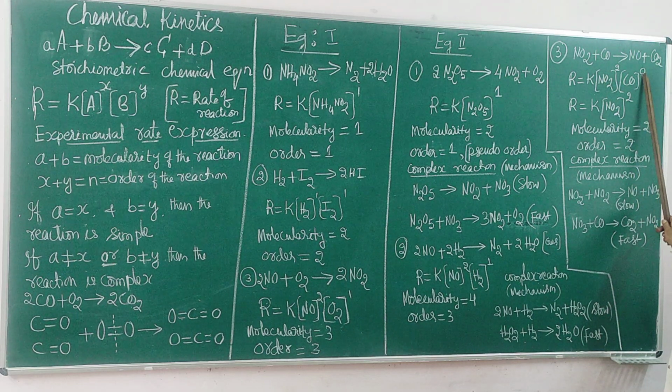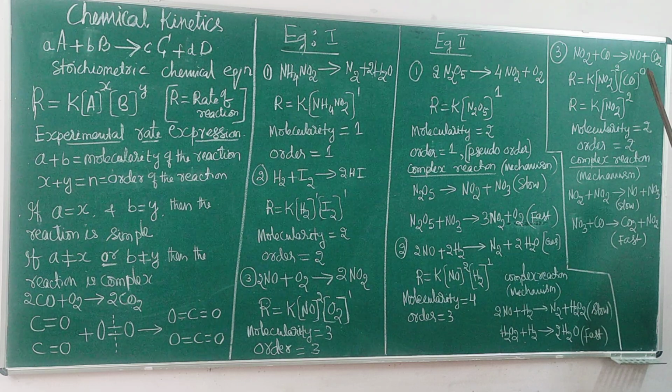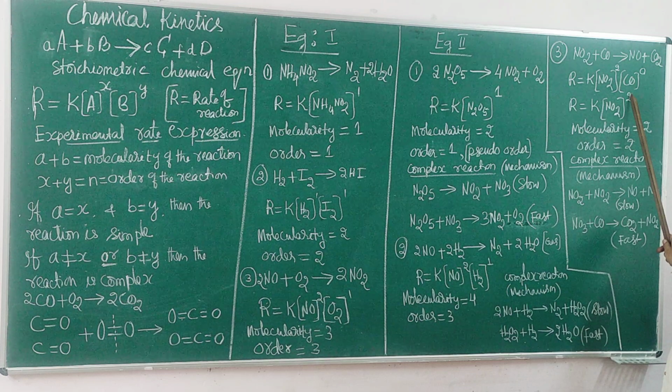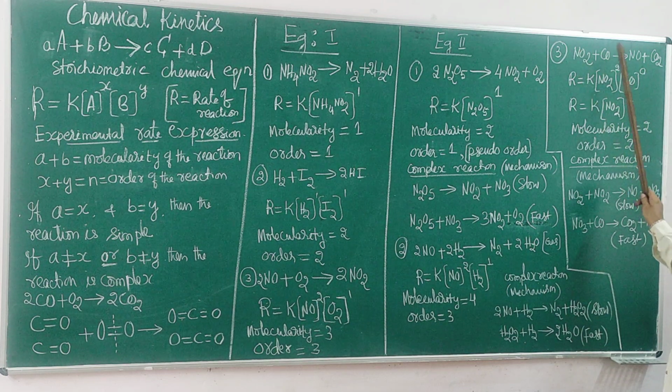I said 0 is also possible. 0 is also a possible value of order; 0, fraction, negative, positive, like this. Anything to the power of 0 is 1. So the rate of reaction is K into NO2 concentration squared. Second order, but it is pseudo. It is not 1 and 1, it is 2 and 0.